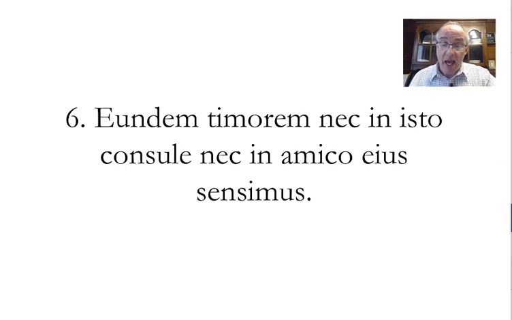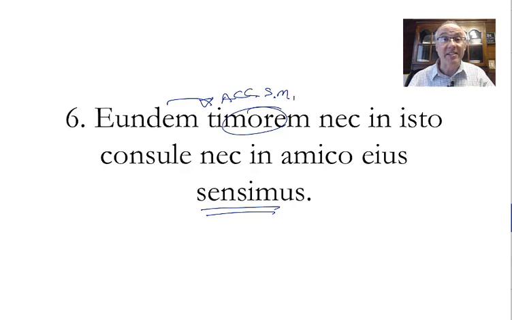Number 6. Eundem timorem, nec in isto consule, nec inimico eos, sensimus. Now, hopefully you recognize this em is accusative, singular masculine, eundem modifies it. That same fear, and so that's the direct object. So we have to go to the verb, the sensimus, to get the subject. We felt.